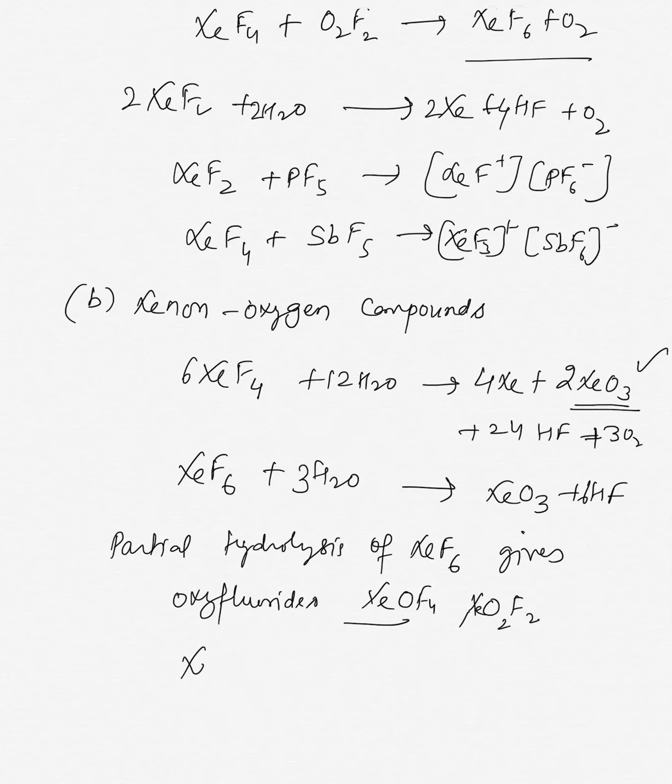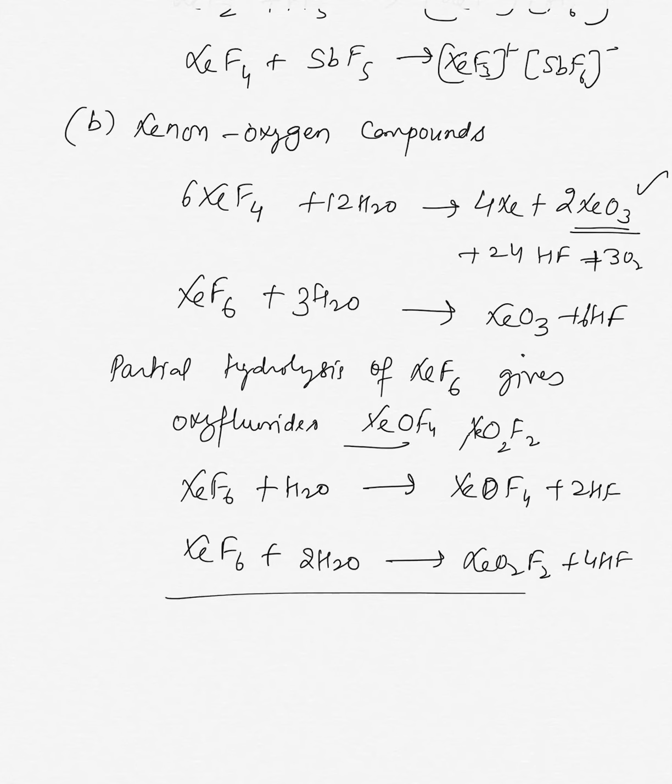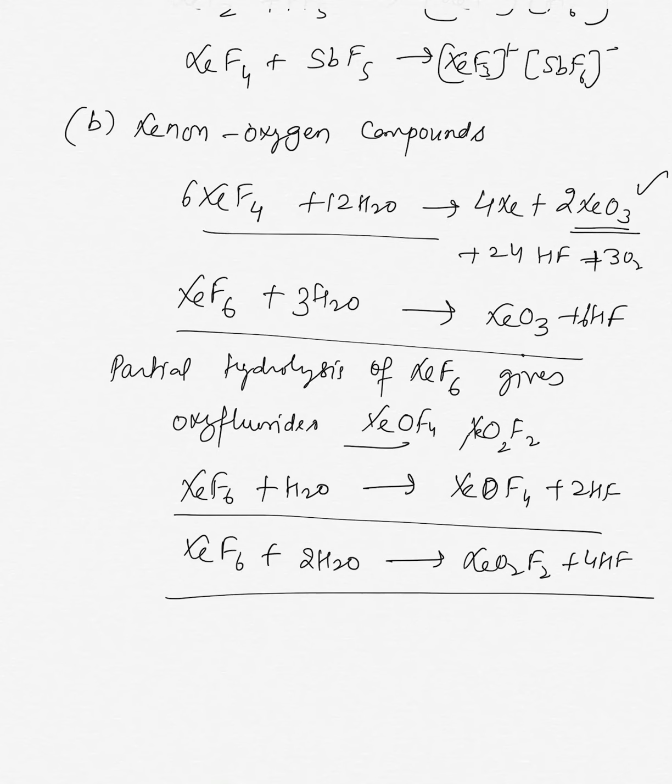For example, XeF6 on partial hydrolysis forms XeOF4 plus 2HF, and XeF6 plus 2H2O forms XeO2F2 plus 4HF. So these are the xenon oxygen compounds and how they are formed.